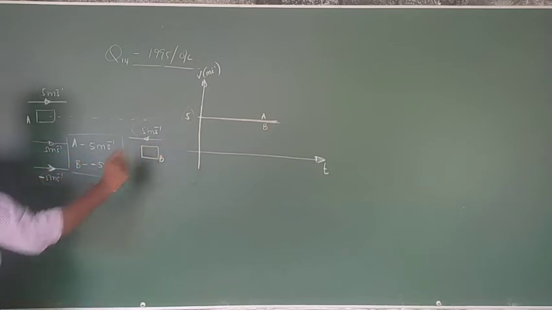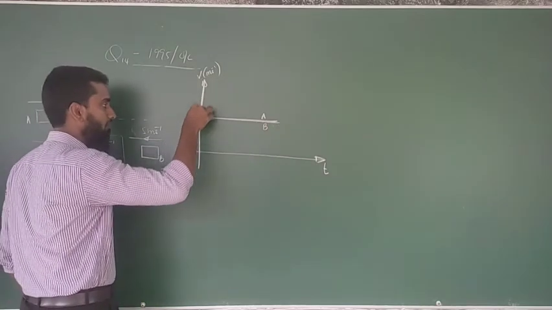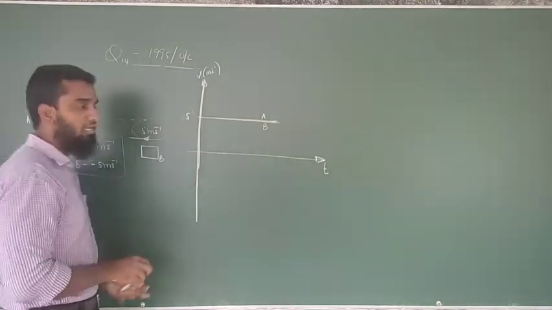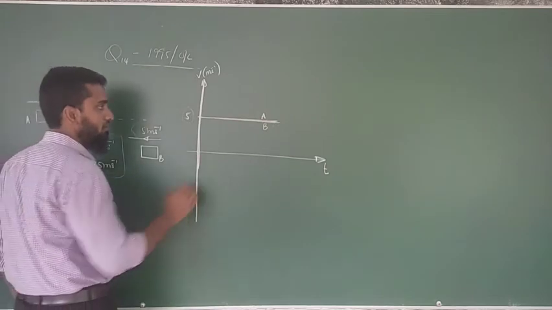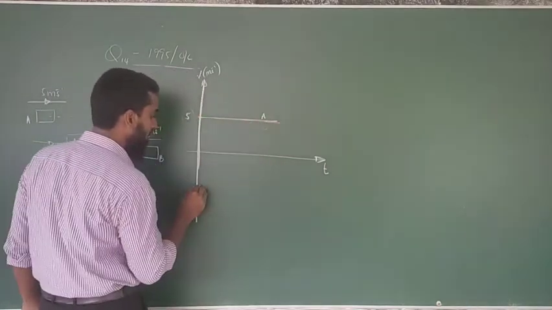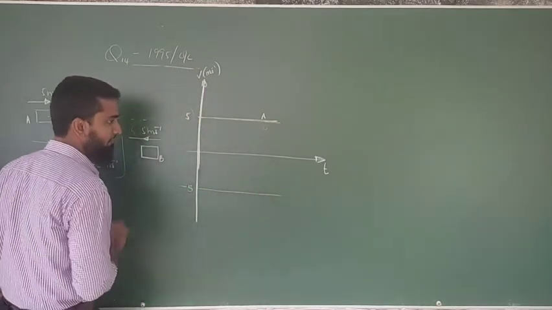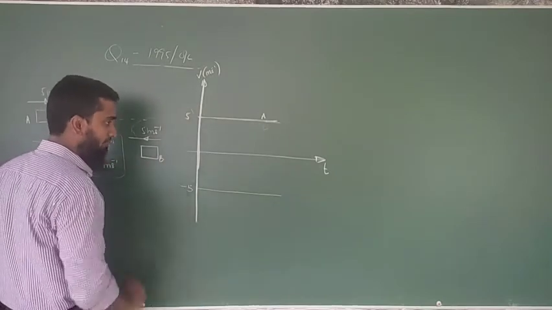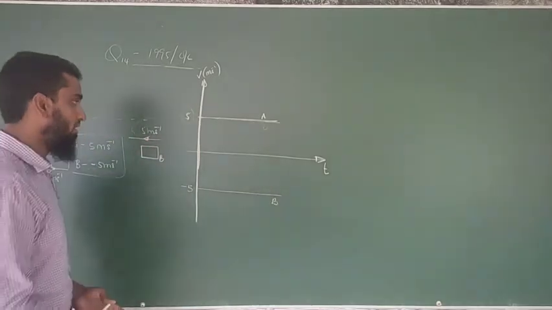The same thing should be done here as well. If you do that, then you will easily find that both of the objects are moving in opposite directions. If I draw B here with the same value of minus 5, on the minus side of the y-axis, with the minus sign, then what are you going to say?